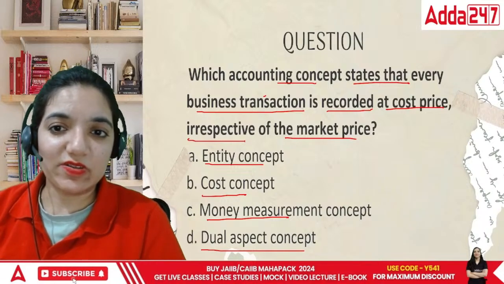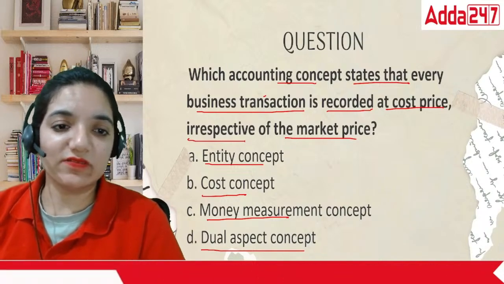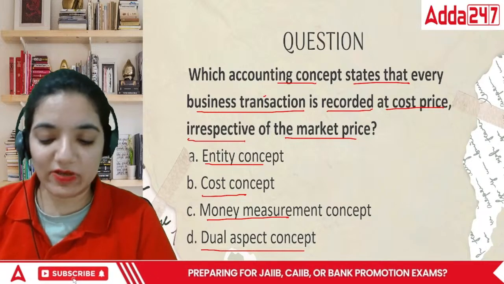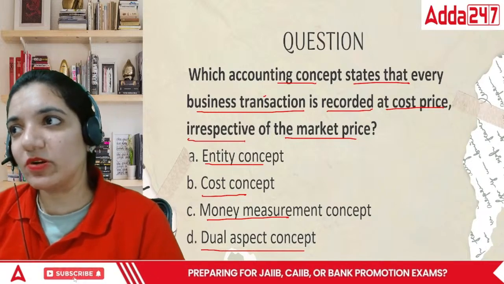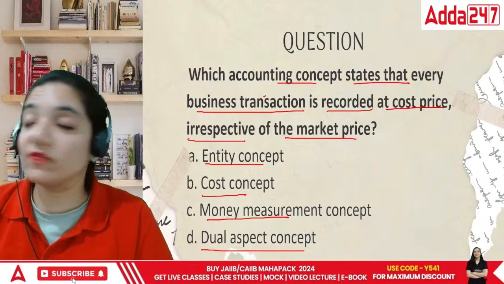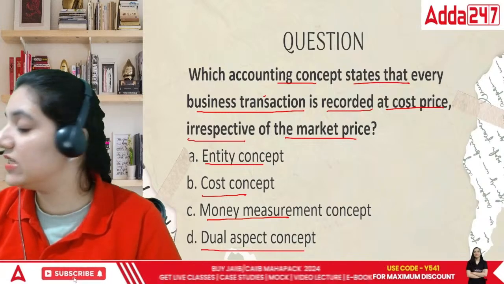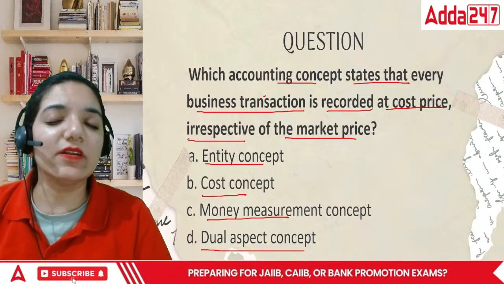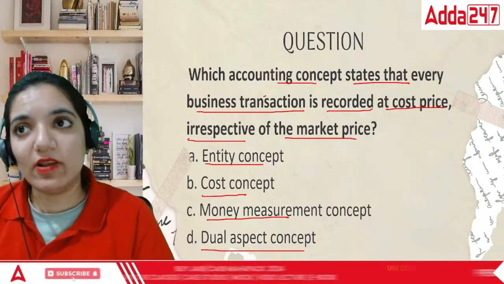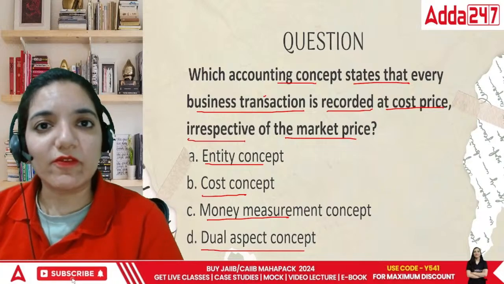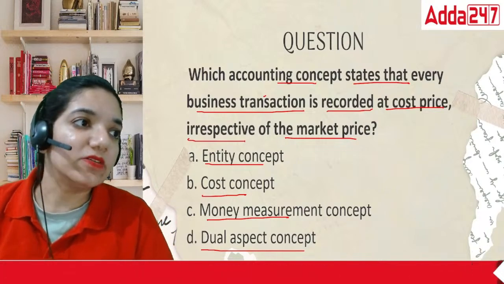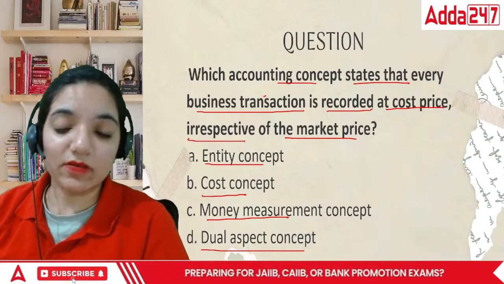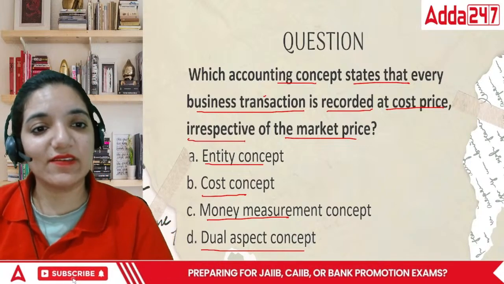So this particular concept says everything should be recorded at cost. It doesn't matter what is the market value today. For example, I bought a piece of land in 1980. If I revalue it, maybe what I bought for 5,000 rupees at that point of time, today would be in crores, right? The land scarcity has definitely affected that part.